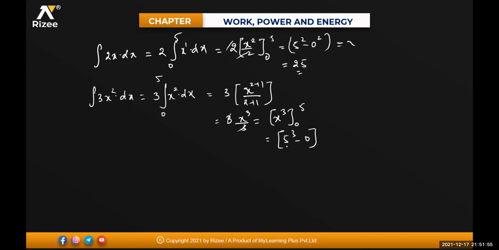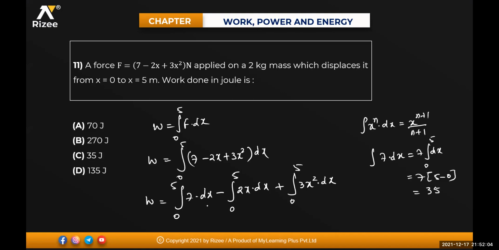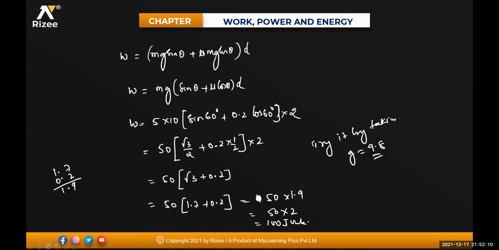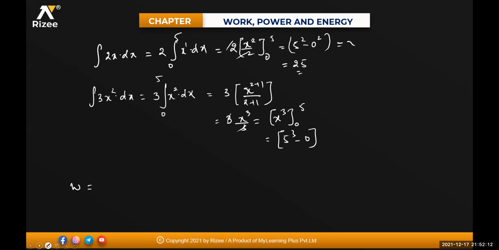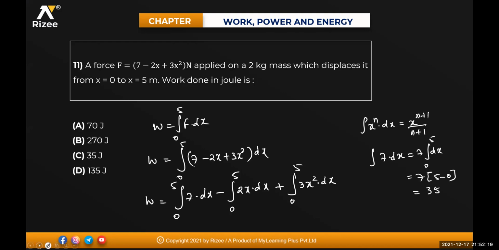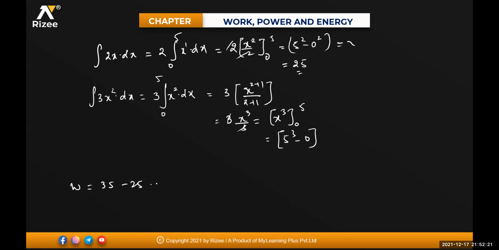So now what will be the answer, totally, for work done? So work done will be equal to, first one is how much I got right now here? The integral of 7 into 5, 35. So this one is your 35. This one is the 8 now for me, plus or minus? This is minus 25 plus. Clear?